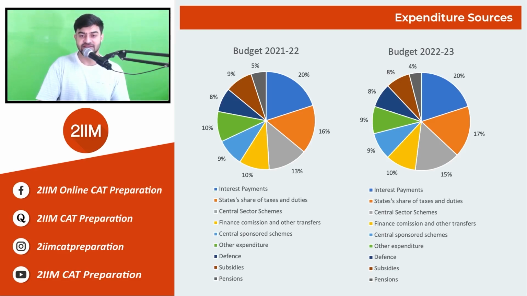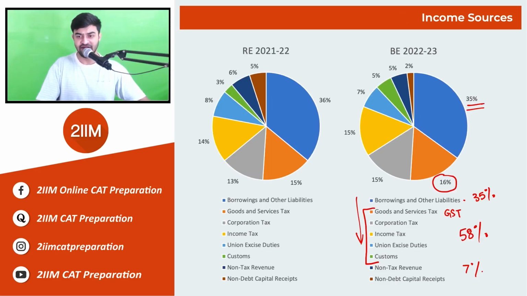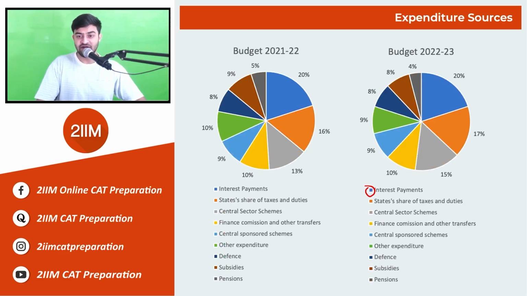So the interest payment, which is the interest paid on the borrowings, in the previous slide, we looked at 35% income, which is being generated by borrowings. 20% of the money which is being made inside the country is used up to pay for the interests. Next comes the state's share of taxes and duties. So whatever the manufacturing, whatever the services are in individual states, the central government has to pay the share of the individual states, and this constitutes 17%, as you can see in the pie chart as well. So you can start off the interest payments from here, and the pensions will end up here.